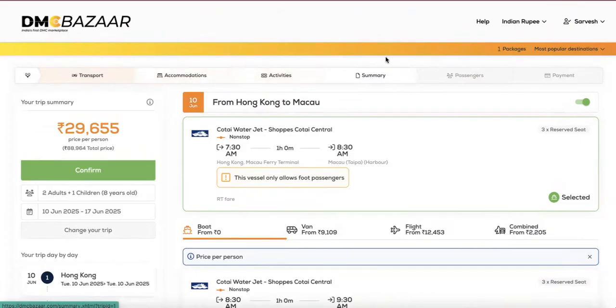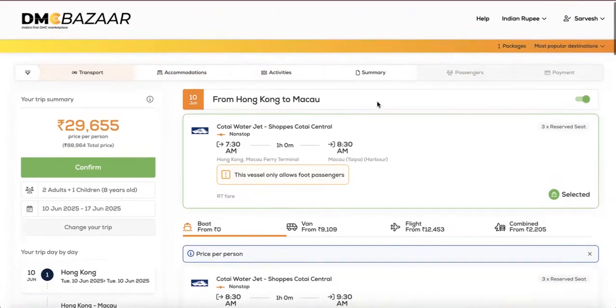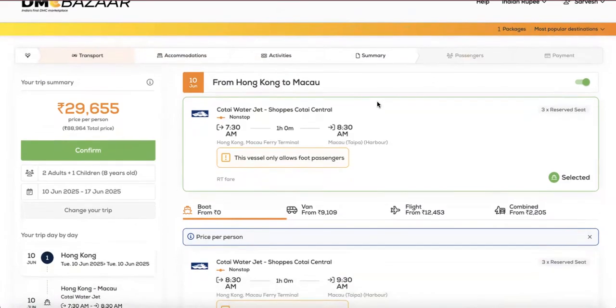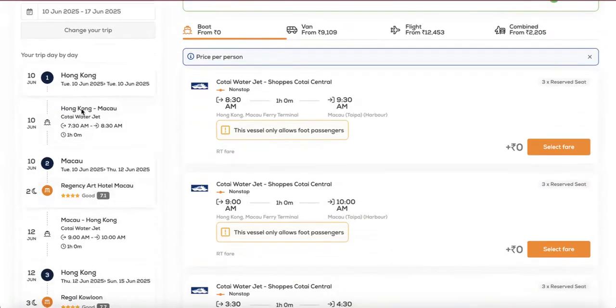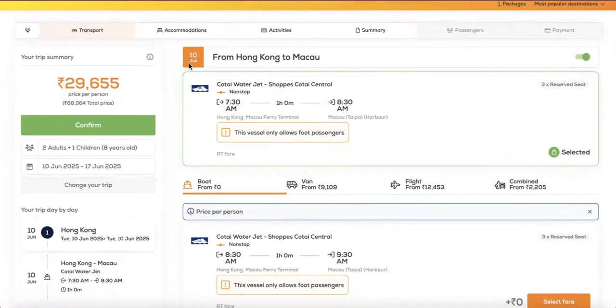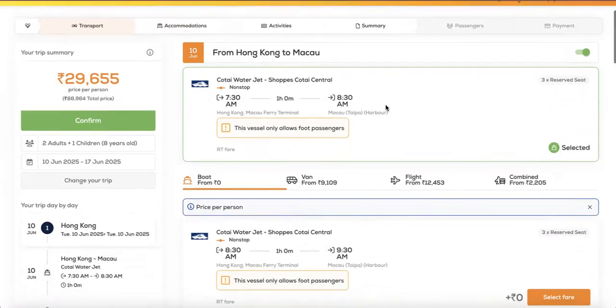And on the summary page, you'll get a gist of all that you have selected, plus you can add more transfers. On the left side of the screen, you'll be able to either change your search criteria once again, get a view of the per person and total price, and a brief day-wise itinerary that the system has already pulled for you. Starting at 10th June, our first point is your transportation from Hong Kong to Macau.